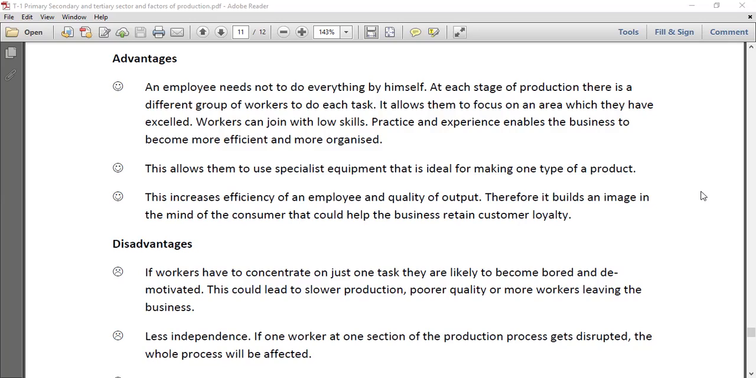Therefore, it builds an image in the mind of the consumer, right? That helps the business retain customer loyalty, so you can provide a quality product. That's the main advantage of specialization. Quality output can come from them because they are specializing in that.